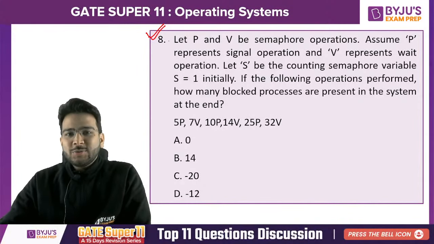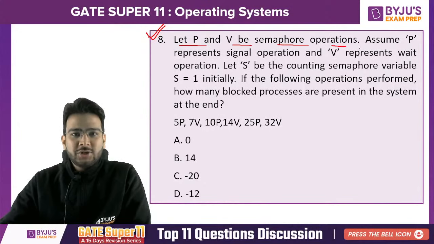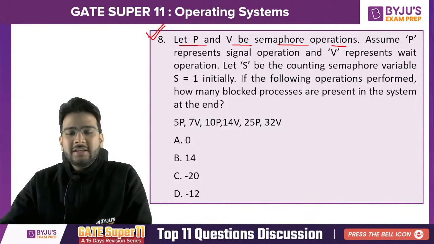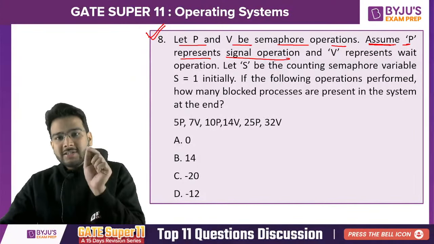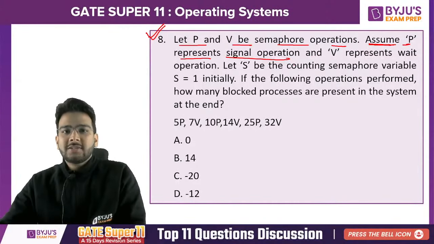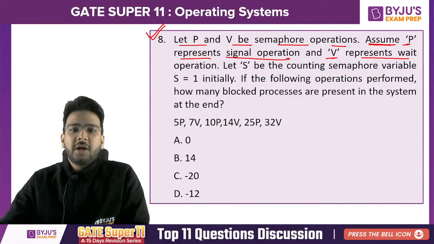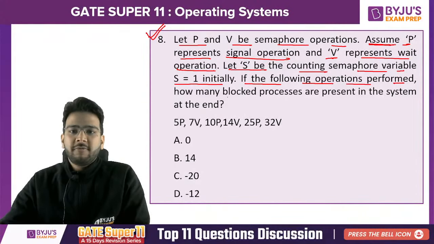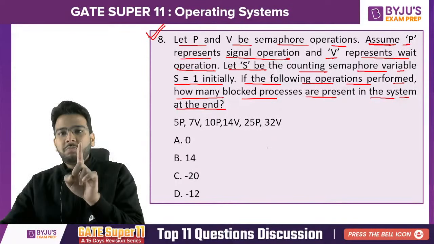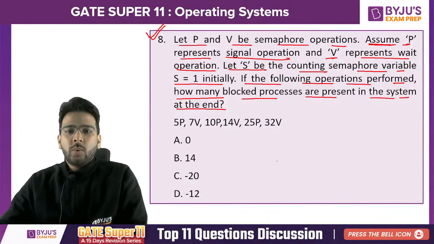Let's see now. Let's solve this question. Let P and V be semaphore operations. That is fine, but it is explicitly mentioned in the question: assume P represents signal operation. In standard we have P as wait operation, but here it is explicitly mentioned to assume P as signal operation and V as wait operation. Let S be the counting semaphore variable, S is equal to 1 initially. If the following operations are performed, how many blocked processes are present in the system at the end? Remember, this P indicates signal, not wait, and V represents wait operation.